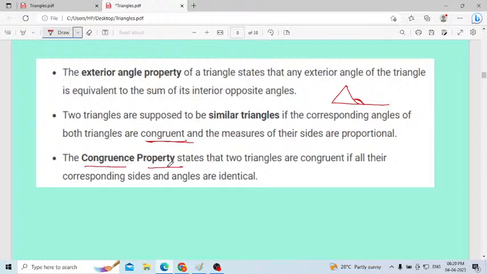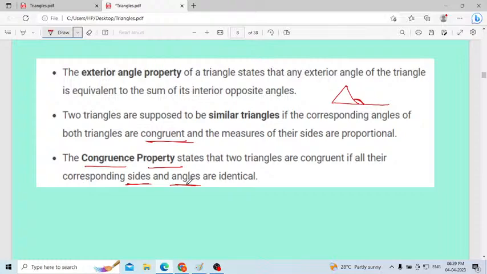Okay, next one, the congruence property states that two triangles are congruent if all three corresponding sides and angles are identical. When all three sides and all the angles are equal, in that case we consider the triangles to be congruent to each other.